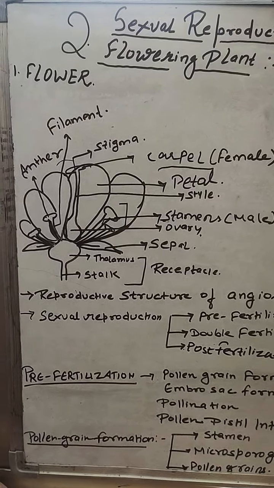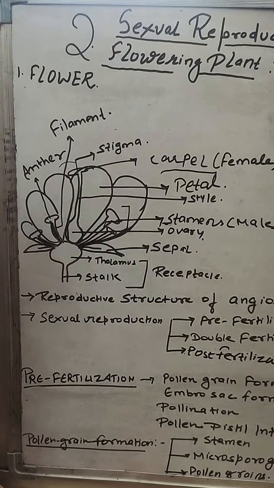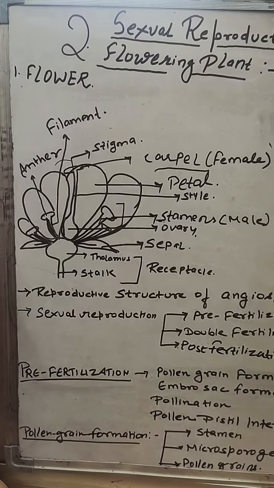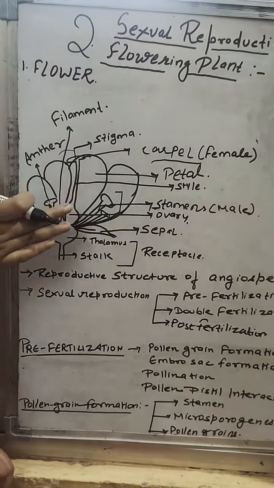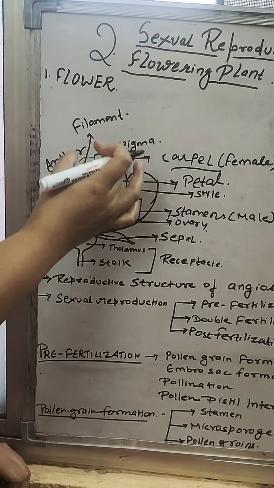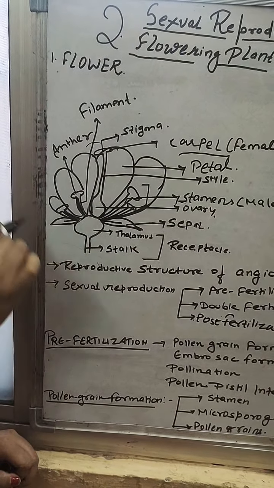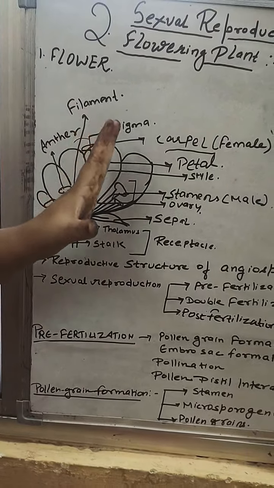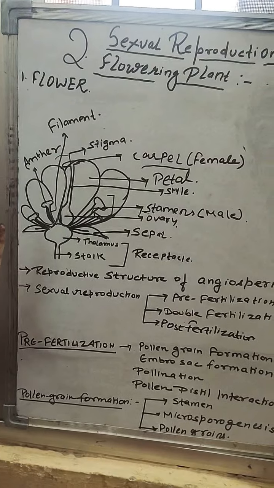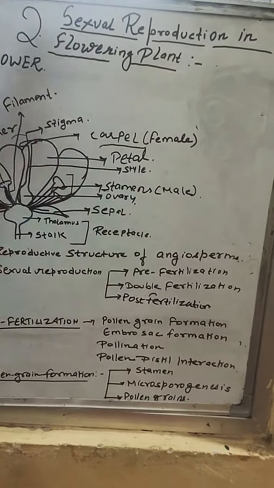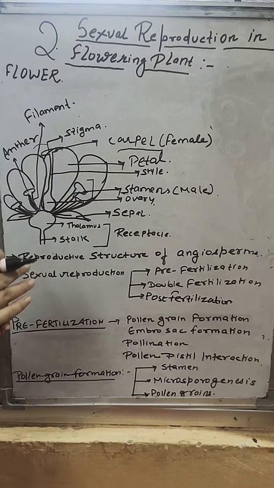I have already taught you what is bisexual and what is unisexual. When both male and female parts are present in the same flower, it is bisexual, and when only one of them is present, it is unisexual. This hibiscus is a bisexual flower because we have the female reproductive organ as the carpel and the male reproductive organ, the stamens. Now we will see each and every structure in detail. What are stamens? We will see the detail about the anther and filament. In the female reproductive organ, we will see the structure in detail. So this is just a brief idea of what structures are present.